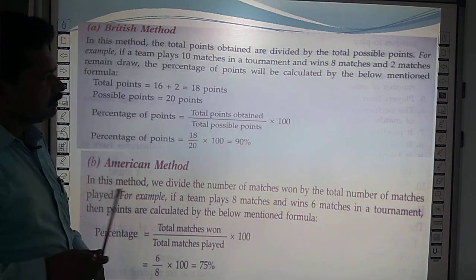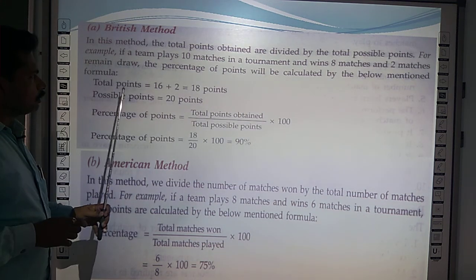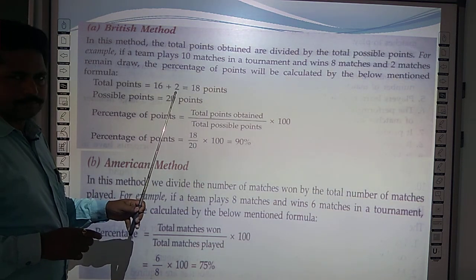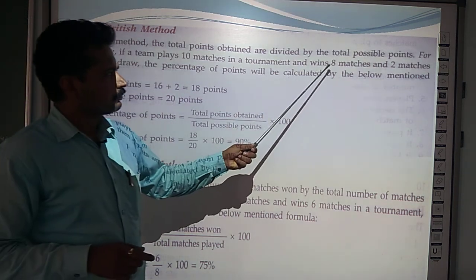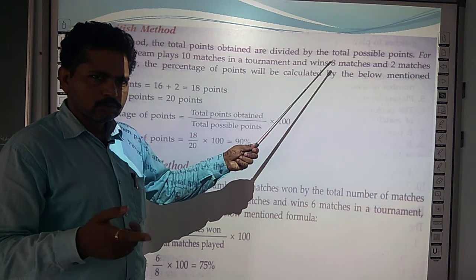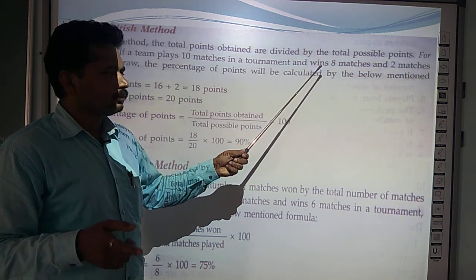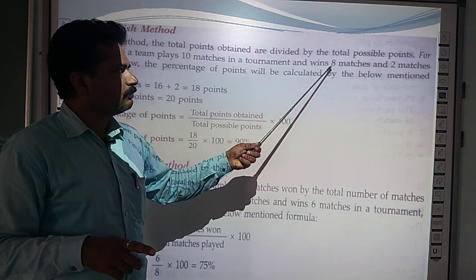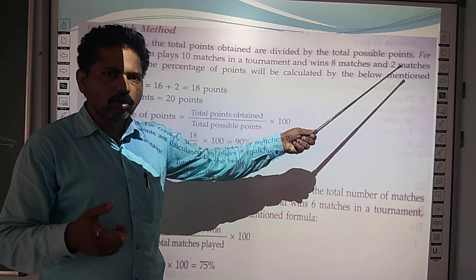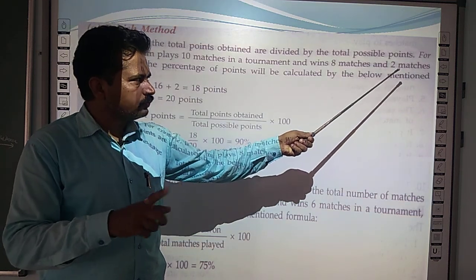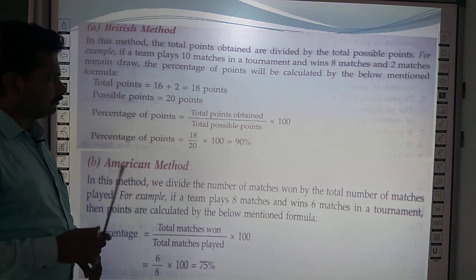In this condition the percentage of the team is calculated like this: total points 16 plus 2, that is 18 points. 16 for the 8 matches won by the team, 2 points for each match. And 2 matches are drawn, for which 1 point each. So it becomes 16 plus 2, 18.